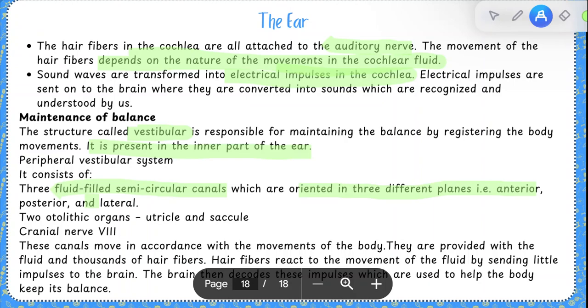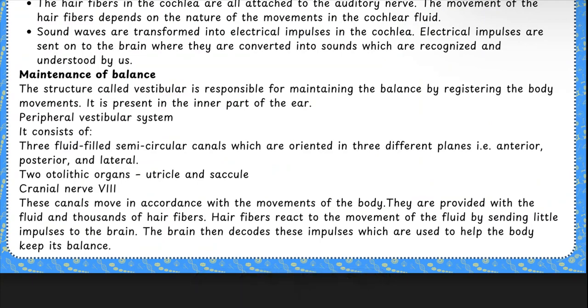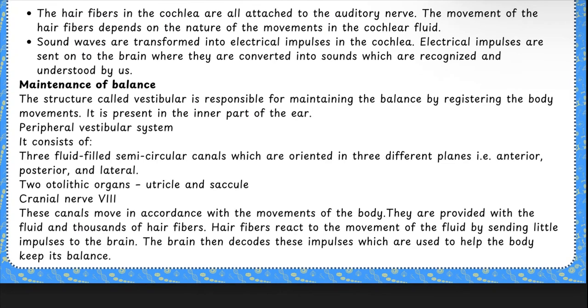Okay. So there are two otolithic organs as well, called the utricle and the saccule, and then you have the eighth cranial nerve as well. Okay? So these canals move in accordance with the movements of the body. They are provided with the fluid and thousands of hair fibers, which react to the movement of the fluid by sending little impulses to the brain. Okay. And our brain decodes these impulses and ultimately allows our body to maintain its balance.